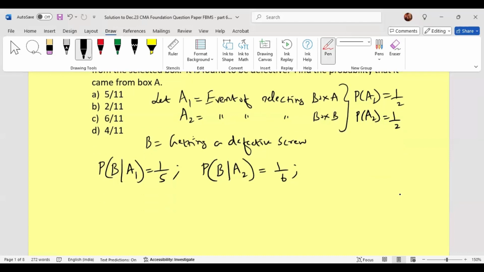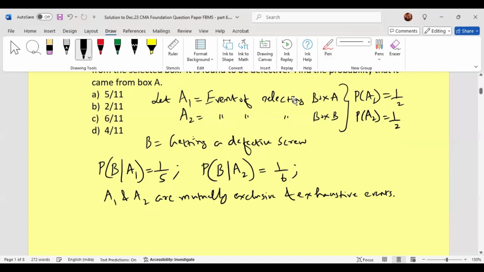So we may notice that A1 and A2 are mutually exclusive and exhaustive events. Since if you choose box A, it prevents you to choose box B. If you choose box B, it prevents you to choose box A. That is why they are mutually exclusive. Sum of these two probabilities is 1, so you can also consider them as exhaustive. And B is a common event, which is applicable for both box A and box B. So we can now use Bayes' theorem.